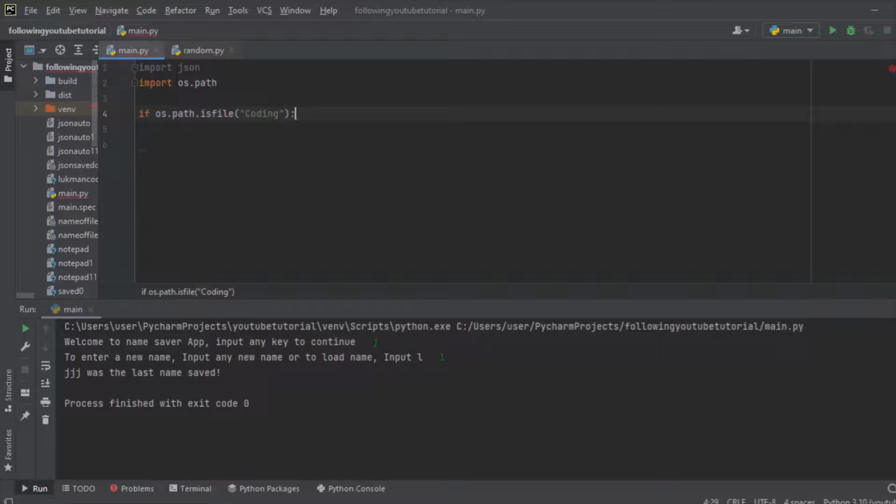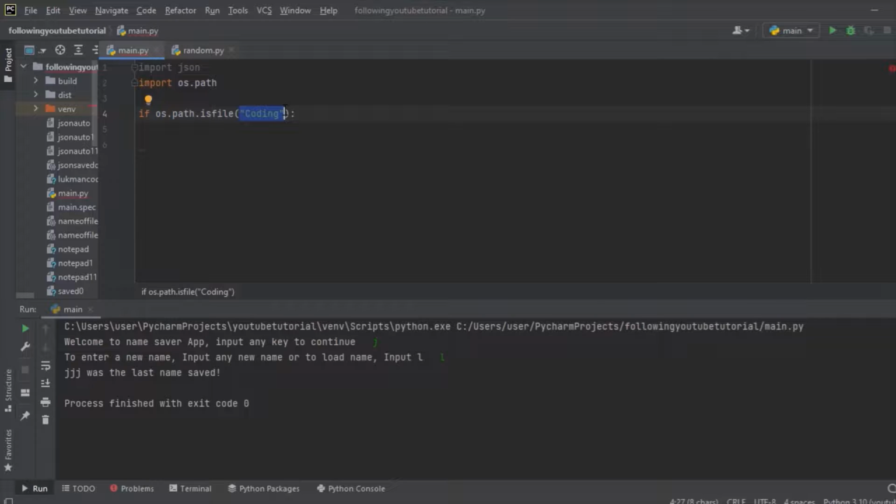So here's what we want to do. Whatever we save into a JSON file, whatever we input, is saved. So we are trying to find out whether such a file exists, whether we saved any data or not.